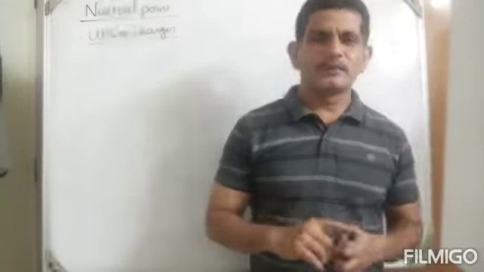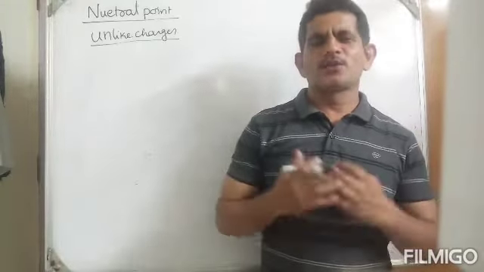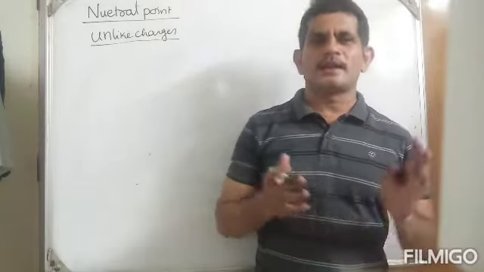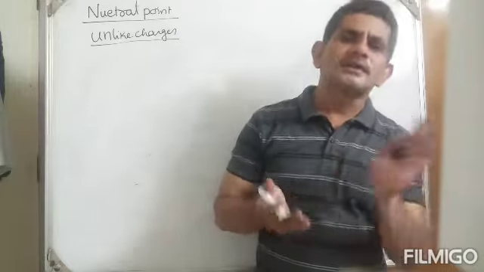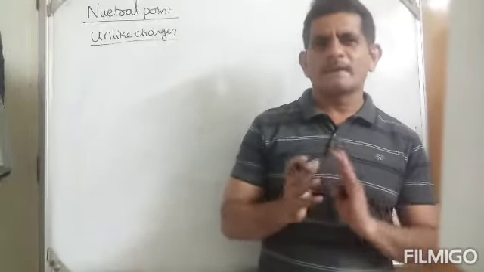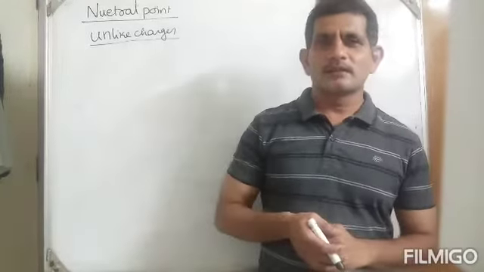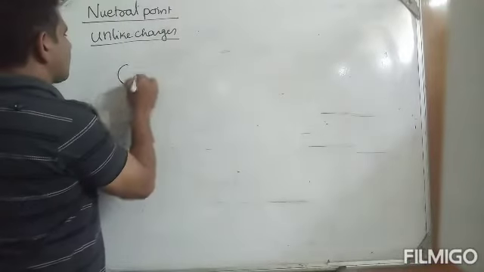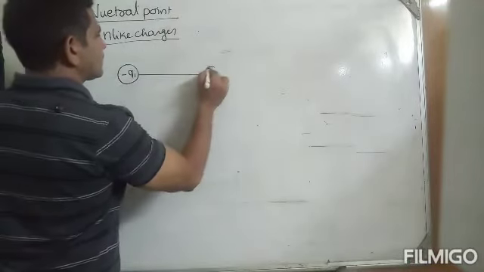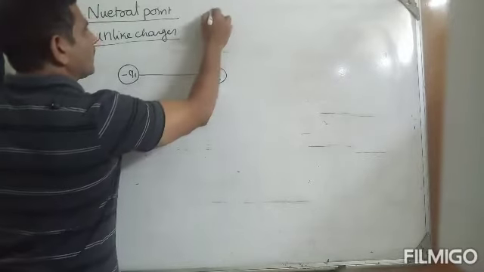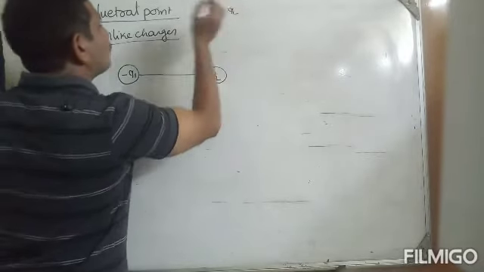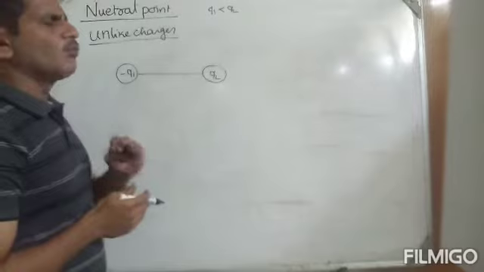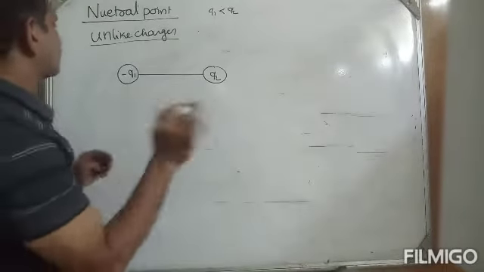Okay. We are finding the neutral point between unlike charges. Just we completed like charges, now we are going to unlike charges. If it is unlike charges, it is entirely different. The formula may be similar, but the procedure you can see, you can understand much more things. Suppose, for example, unlike charges, this is minus q1, this is plus q2. Keep in mind, the neutral point will exist always nearer to the smaller charge, except some cases.